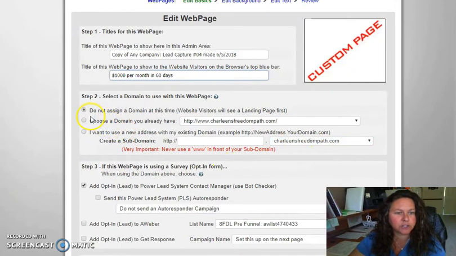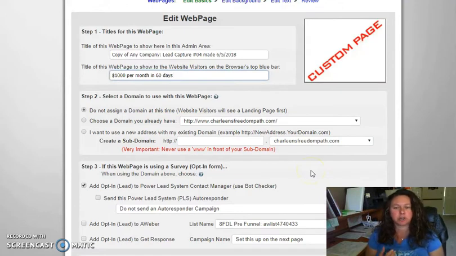Then you can choose your domain. So I'm going to assume at this point you have either purchased a domain name through the Power Lead system, or you may have your own domain already from your primary business, and you put that domain name in the Power Lead system already.